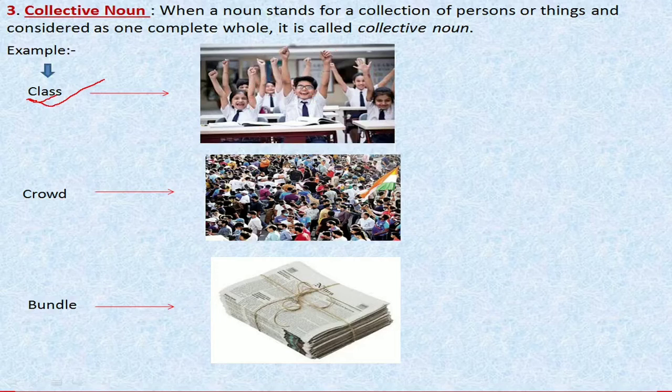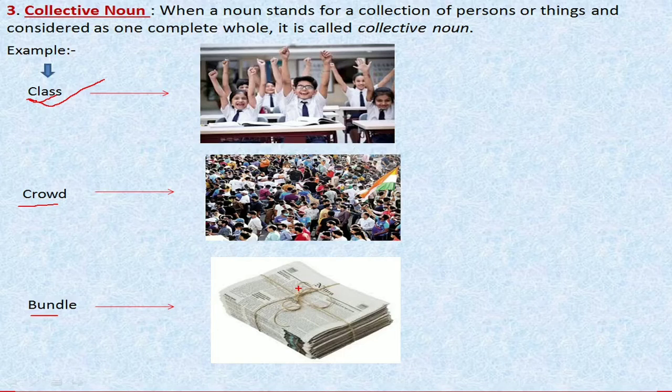Like the same, if we take the name crowd, we can see in the picture there are so many people in the picture. So crowd is indicating the whole, the collective of these people, not a particular person. Bundle. Bundle is indicating, as you can see in the picture, there are lots of papers in this bundle. So bundle is indicating all the papers which are in this bundle.